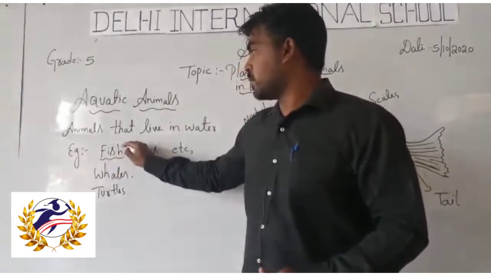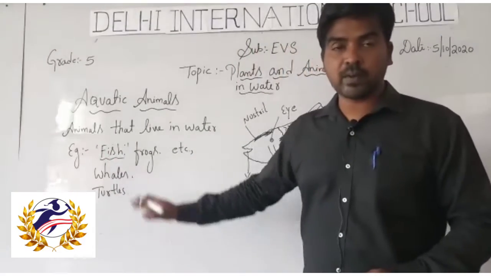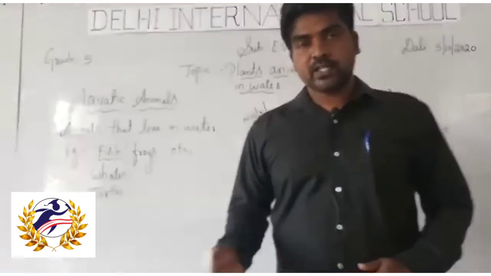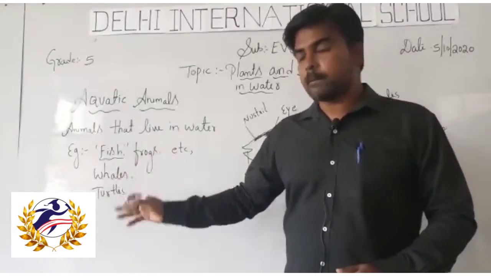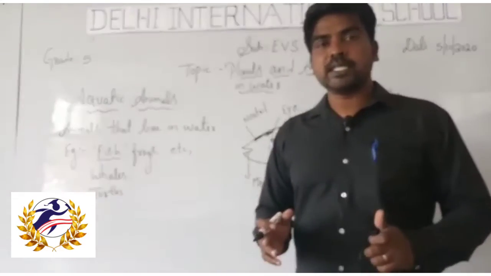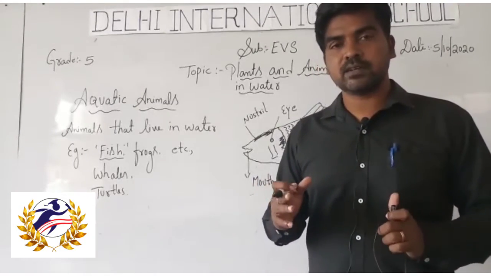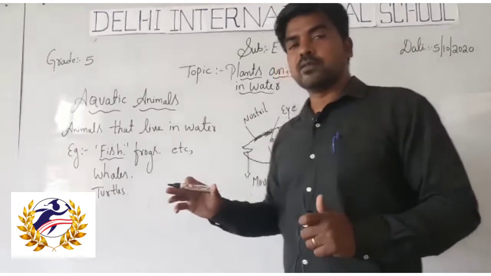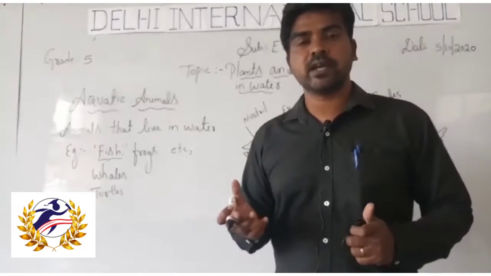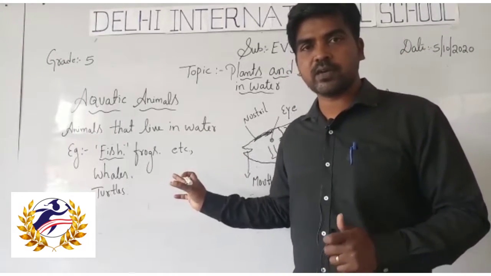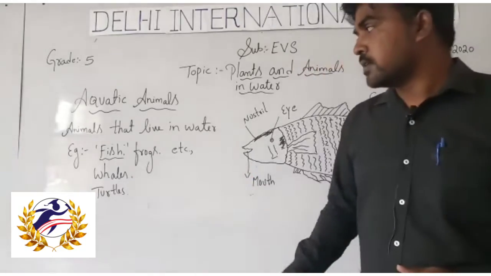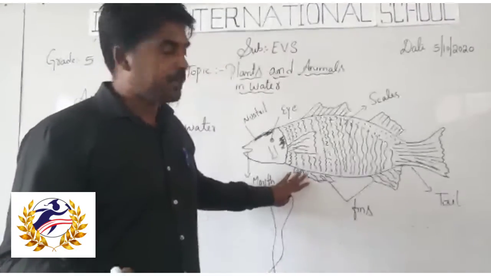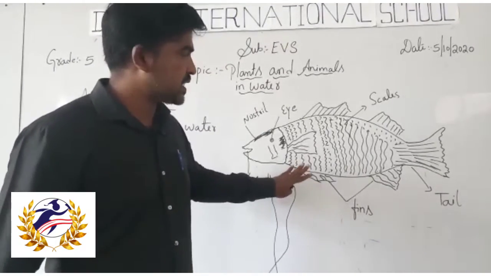Fish, a very familiar one. I think everyone is familiar with the concept of fish, so you need not much explanation. But the fish has a streamlined, boat-shaped body with some fins. Just as birds have wings, fishes have fins. Here I have drawn a diagram of the fish to explain.